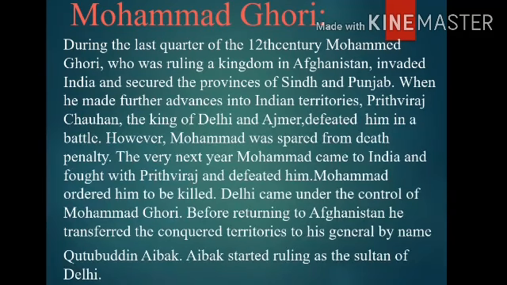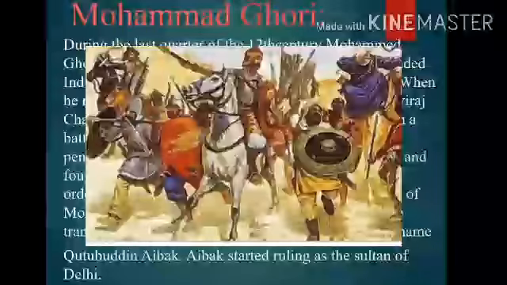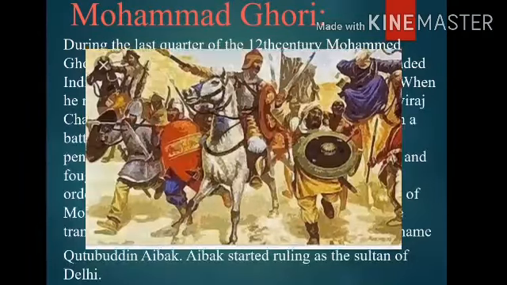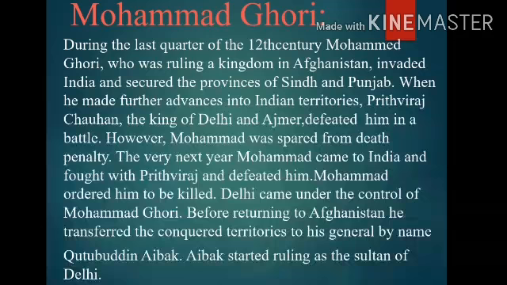When he made further advances into Indian territories, Prithviraj Chauhan, the king of Delhi and Ajmer, defeated him in a battle. However, Muhammad was spared from the death penalty.